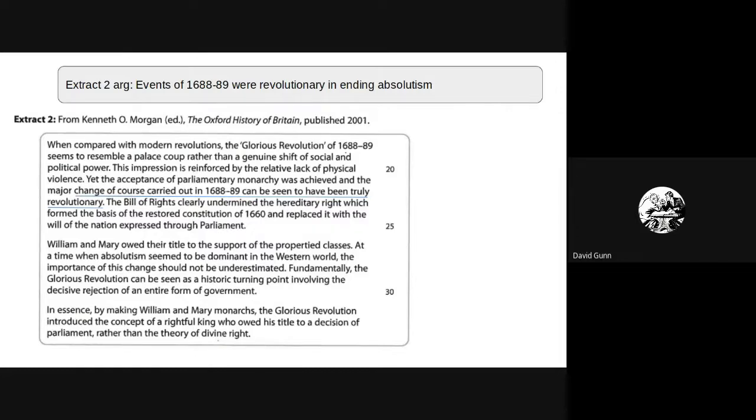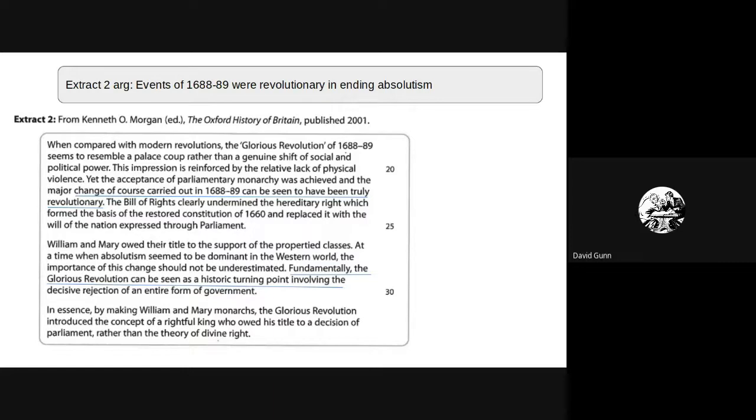So the first key quote that I've pulled out here is, the change of course carried out in 1688 to 89 can be seen as truly revolutionary. So really saying the Bill of Rights, the Glorious Revolution, William and Mary coming to the throne, a really revolutionary shift.